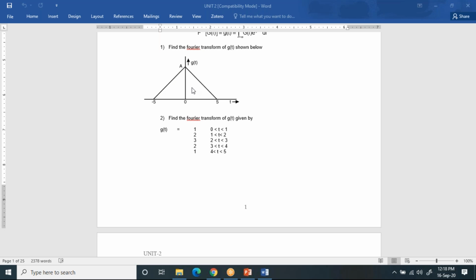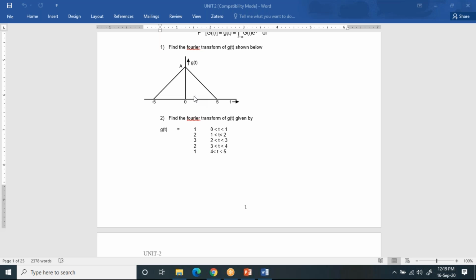I'll solve this problem, and I'll stop once after solving this problem. I'll stop for today's class. First, note down this problem. You have a triangular pulse which is existing from -5 to 5 with an amplitude of 0.